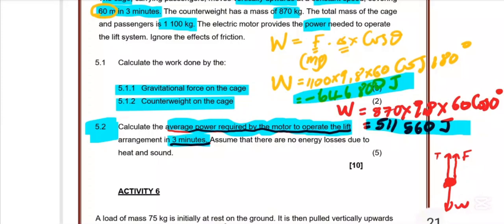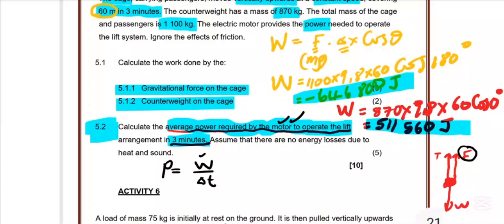I said if you are given time, the formula that you are going to use is work done divided by delta t. So we do have delta t, but we are looking for the work done by the motor on the cage. So this is the force exerted by the motor on the cage.